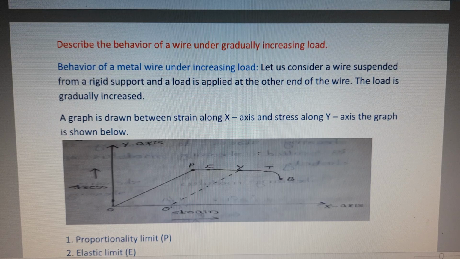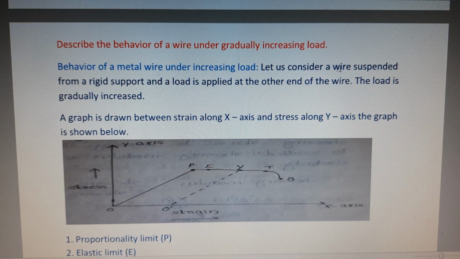So the next 4 marks question in mechanical properties of solids. The question is, describe the behavior of a wire under increasing load. So we can write the heading of the question: behavior of a metal wire under increasing load.